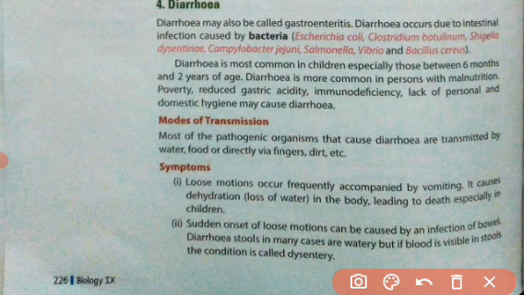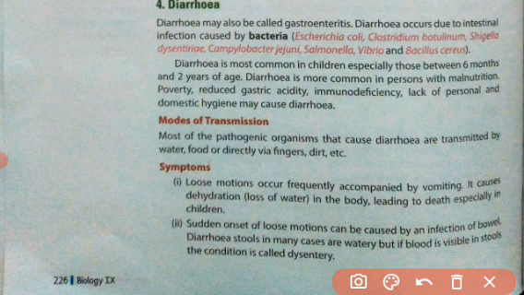Now we will talk about the symptoms. Loose motions occur frequently, accompanied by vomiting. This is the major feature of diarrhea: loose motions and vomiting. It causes dehydration. Because of the loose motions and vomiting, water is lost by the body, causing dehydration and leading to death, especially in children. Because of the loss of water from the body, children can die.